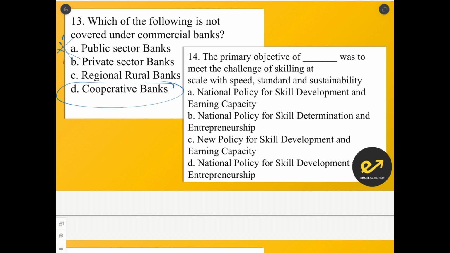Right. The primary objective of dash was to meet the challenge of skilling at scale with speed, standard and sustainability. Answer for this is National Policy for Skill Development and Entrepreneurship.